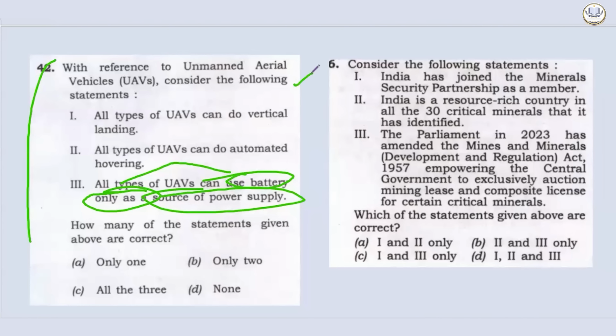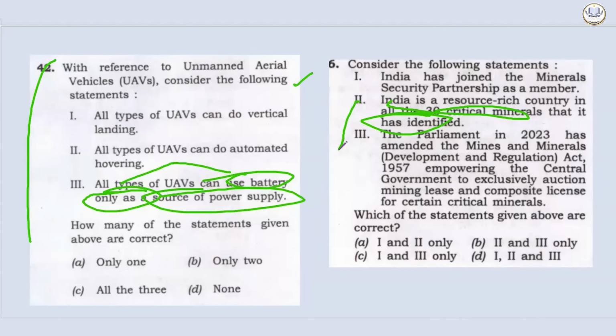In another question, they had written, India is a resource-rich country in all the 30 critical minerals that it has identified. If this was the case, we would not be dependent on countries like China. Again, they are trying to give you some statement where the probability of being incorrect is very, very high. The thorium is found in all the coastal part of India. Again, it will be incorrect. Even if in a small portion, India has a long coastline, if there is no thorium, then it will stand incorrect. And they have asked this statement.